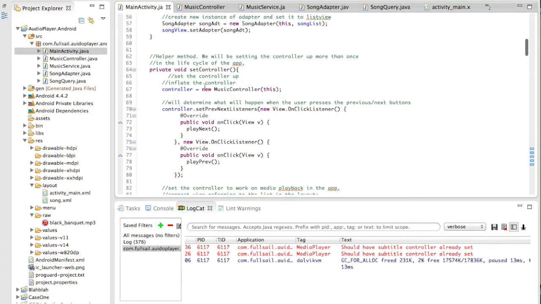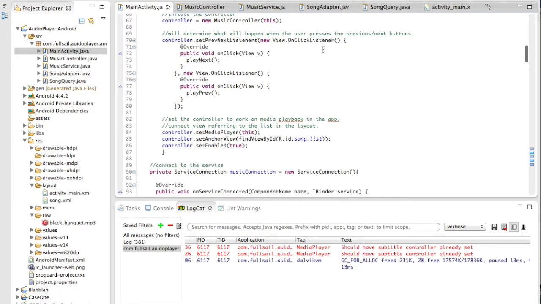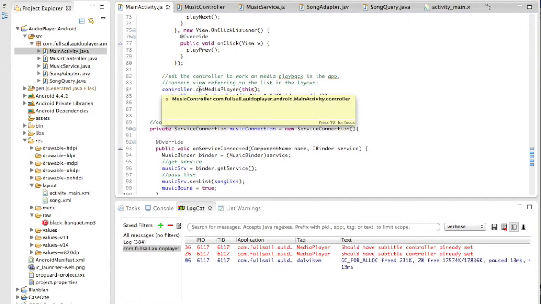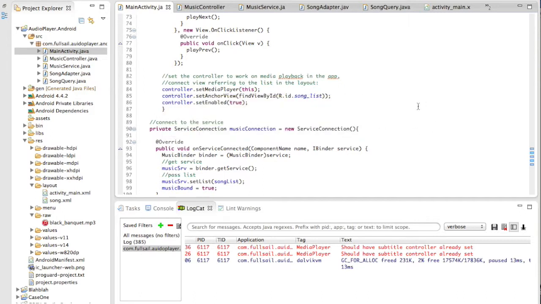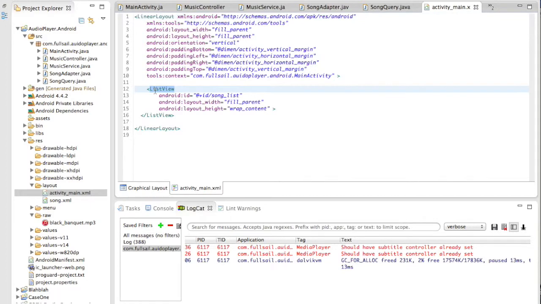This is a helper method because we will be setting the controller up more than once in the life cycle of the application. See here we set the controller to work on the media playback in the app, and also connect the view referring to the list in the layout, which is this right here, my list view.